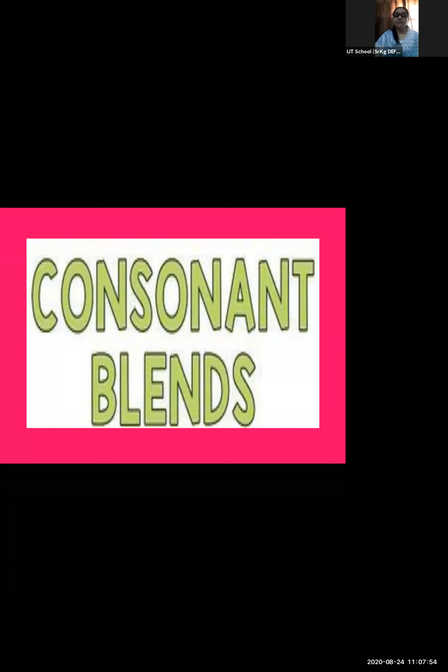So, I'm going to show how to teach your child about the consonant blends. We know that there are 21 consonants in English letters. Yes or no? Now, what are these blends? अब ये blends क्या है? How are we going to teach our child about this blend? Now see, as you know, vowels have their sound and even consonants have their own sound. Consonants के भी अपने अपने sounds होते हैं. Now what is the meaning of blend? Let me explain what blend is.